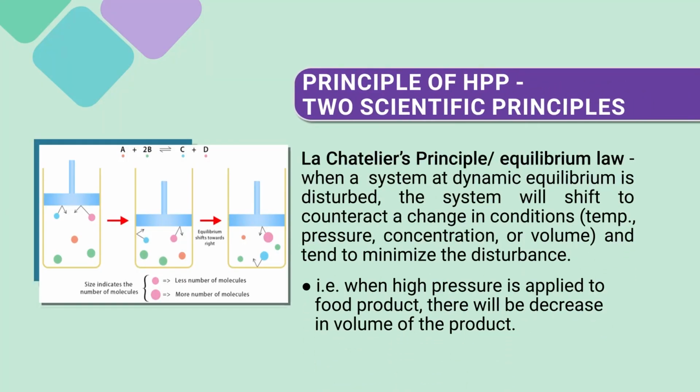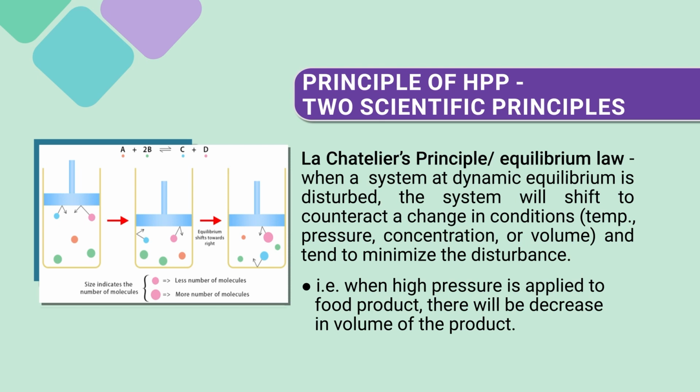Now, how does it work? What are the principles behind it? There are two key principles which are taken into consideration when we deal with high pressure processing. The first principle is the Le Chatelier principle. What it says is that if you have a food which is packed and you treat that as a system, the system is at a dynamic equilibrium. If it is disturbed, and here we are disturbing it by applying pressure,